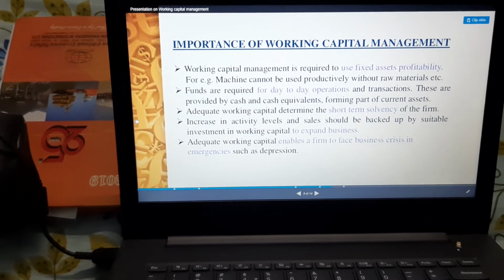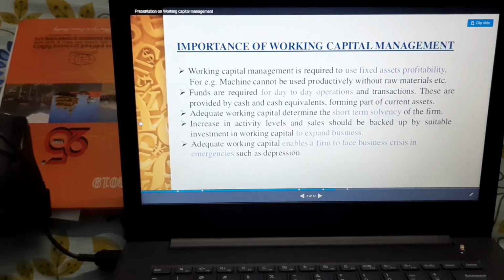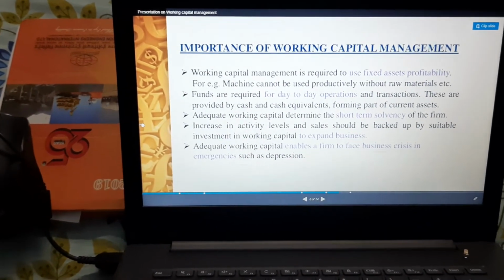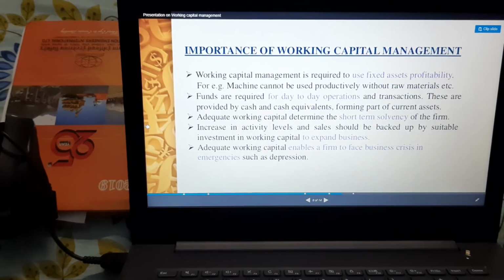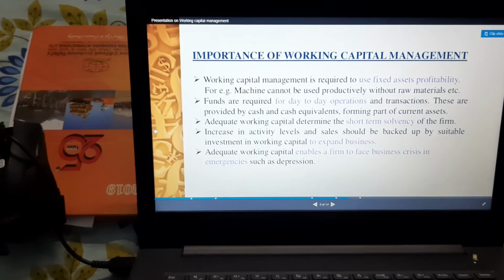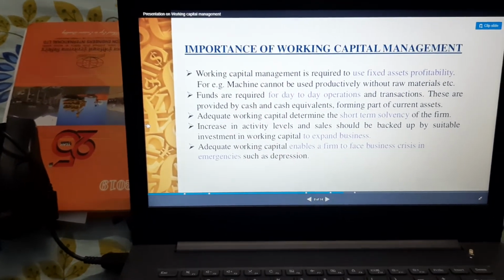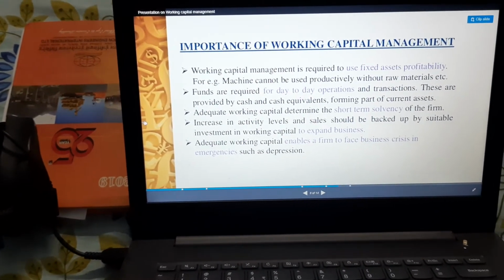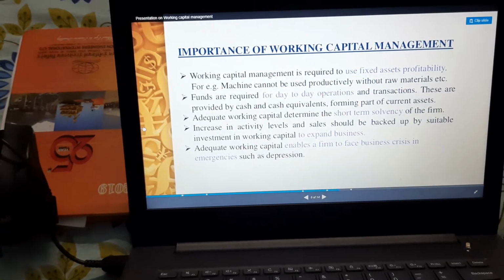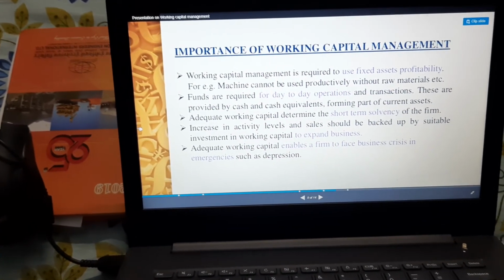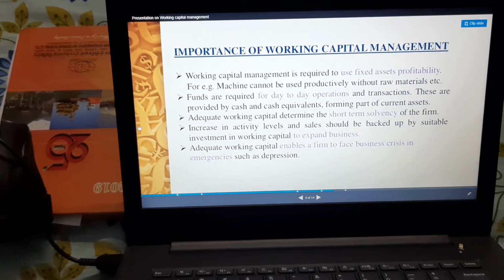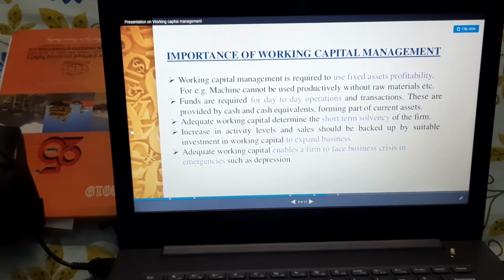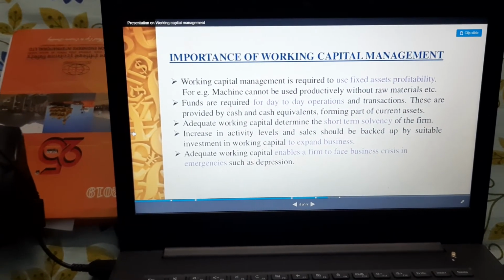Funds are required for day-to-day operations and transactions. For this also, working capital is needed on a daily basis, and adequate working capital determines the short term solvency. The firm can never be insolvent or bankrupt if it maintains adequate working capital. Adequate means that the firm has a sufficient amount of working capital. Right.